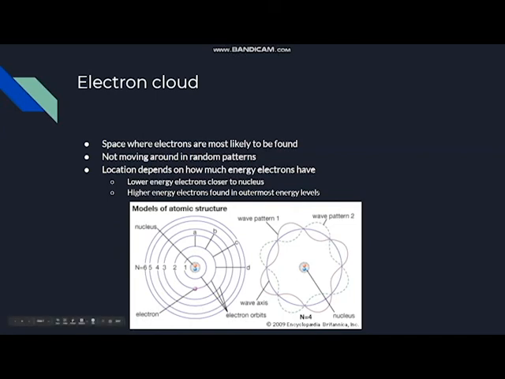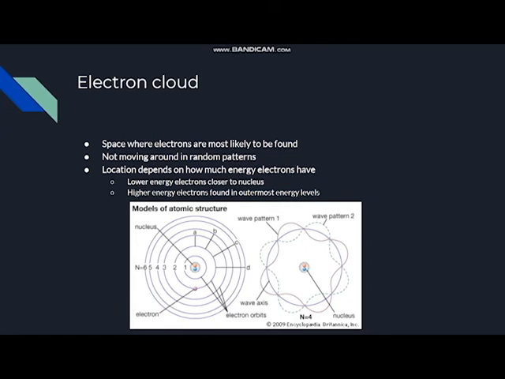So the electron cloud is basically the space where the electrons are most likely to be found. This is what is indicated in the wave diagram. This means that electrons are actually not moving around in random patterns, but the location depends on how much energy electrons have. So the lower energy electrons are going to be closer to the nucleus, and higher energy electrons are going to be found in energy levels that are further away from the atom.